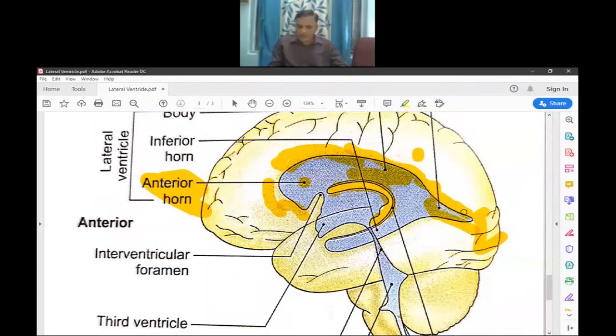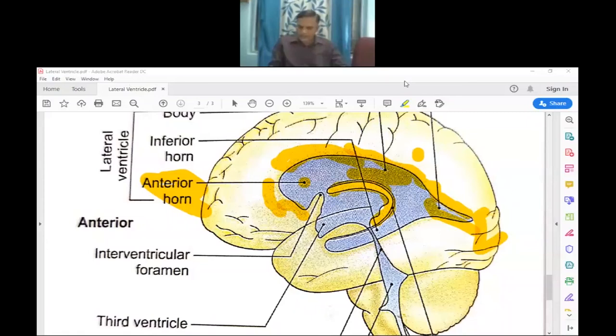So the boundaries of the posterior horn are floor and medial wall, then roof and lateral walls. The floor and medial wall of the posterior horn of the lateral ventricle are raised by the forceps major.